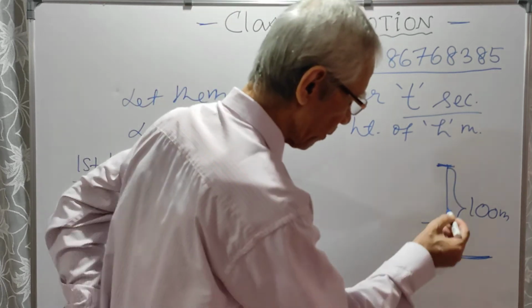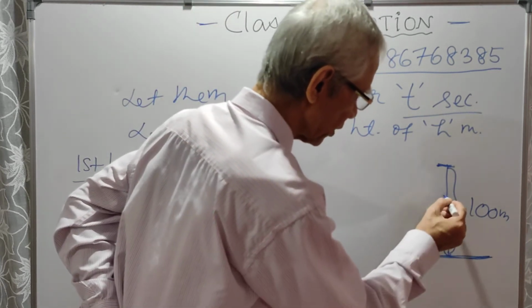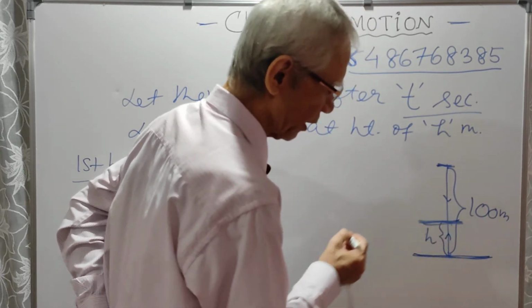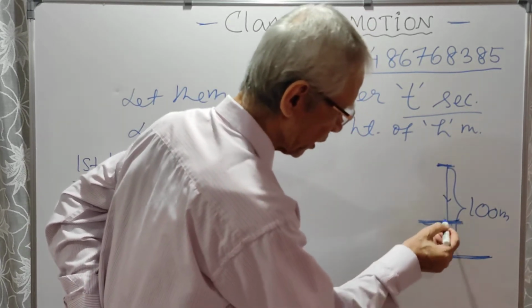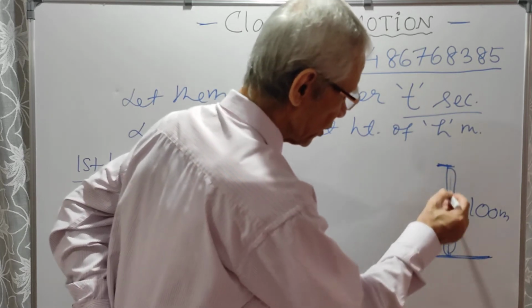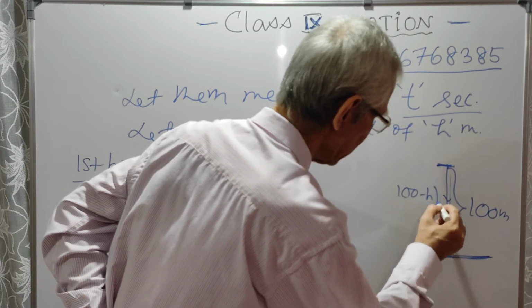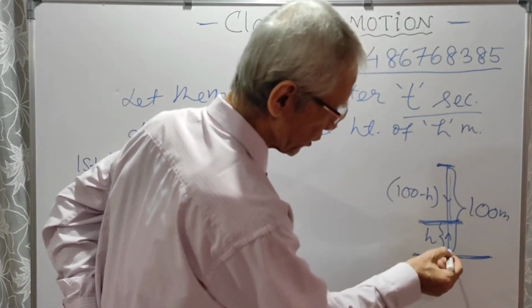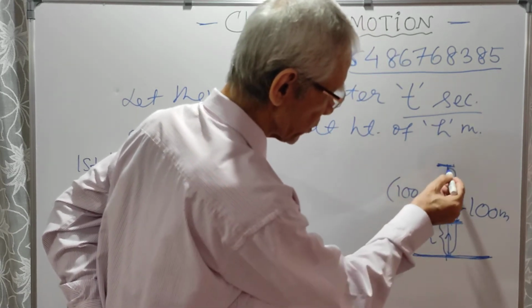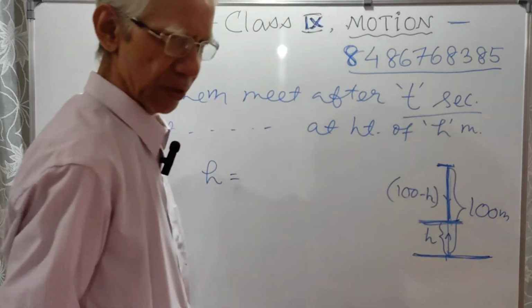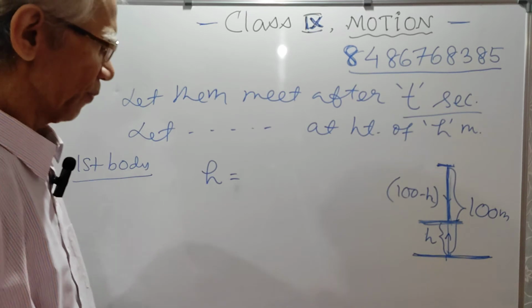The first body is going up, the second body is coming down, and they meet here at a height of h from the ground. If this is h and the whole thing is 100, then this part will be 100 minus h, isn't it? So that is how you can draw a diagram.